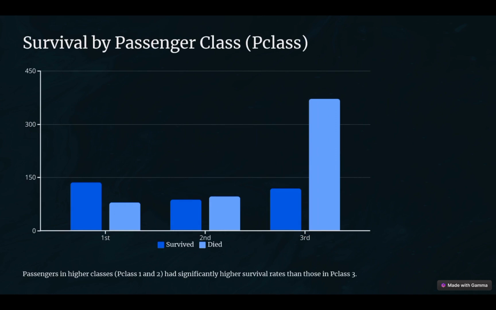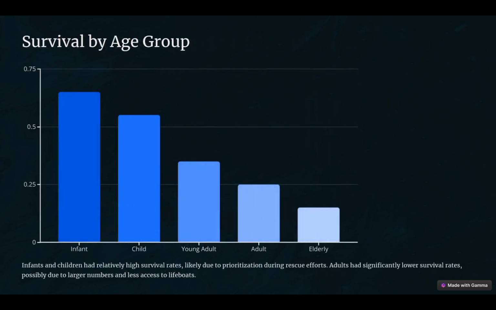Next slide is about survival by passenger class. Passengers in higher classes such as first and second class had much better survival rates than those in third class. This highlights the importance of socio-economic factors in survival outcomes. And survival by age group. Infants and children had relatively high survival rates because they were prioritized during the rescue. Adults had lower survival rates due to their large number and limited access to lifeboats.